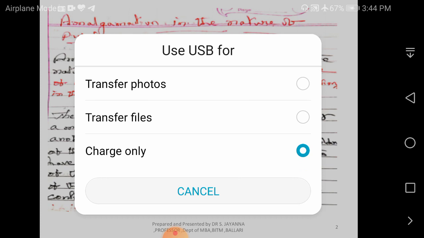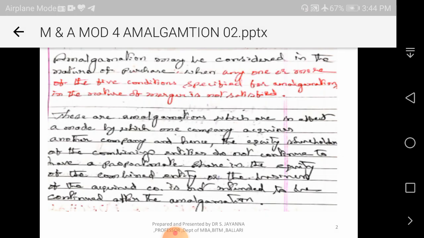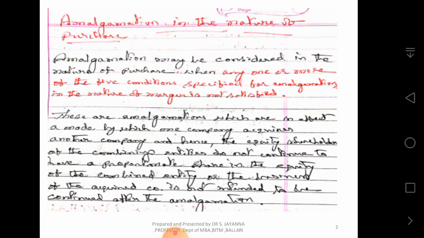These are amalgamations which are in effect a mode by which one company acquires another company, and hence equity shareholders of the combining entities do not continue to have a proportionate share in the equity of the combined entity, or the business of the acquired company is not intended to be continued after the amalgamation.